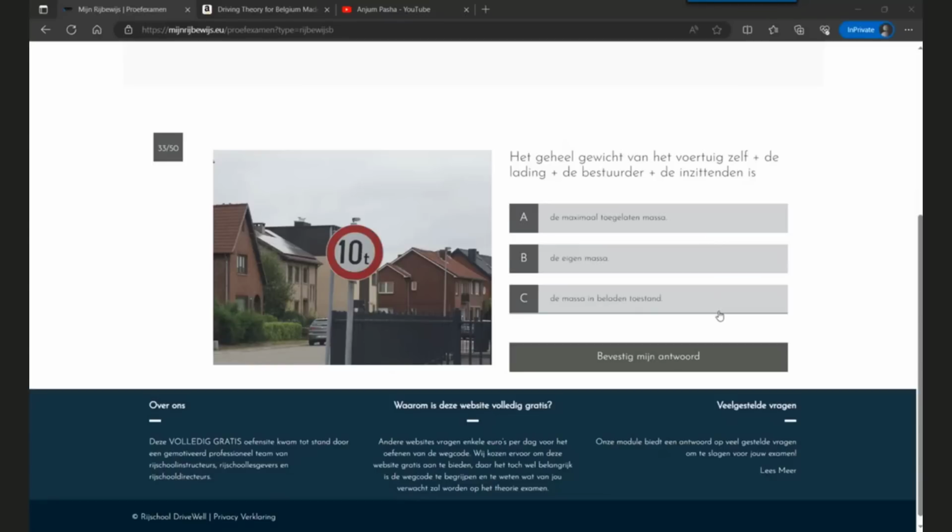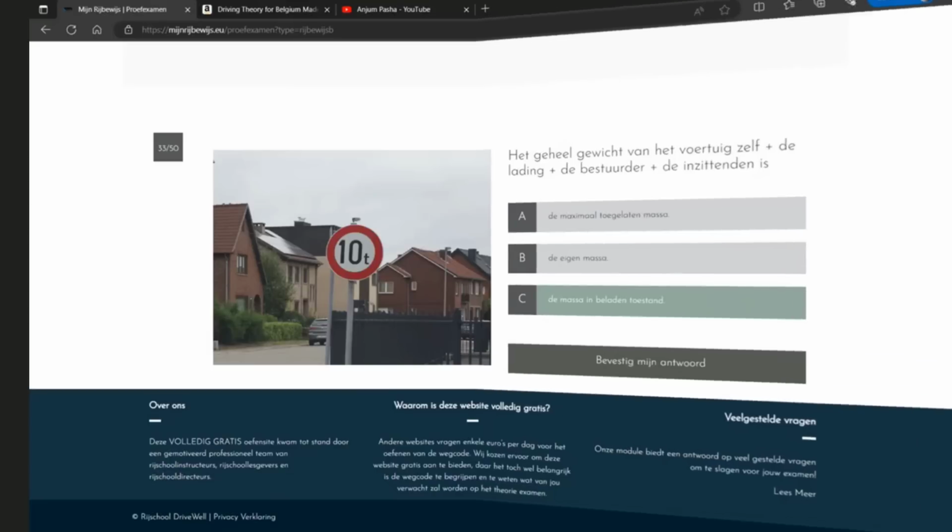Option C, the weight in loaded condition. So this is the weight in the loaded condition. The maximum authorized weight is MAW in this case, and this is 3.5 tons usually for a car.